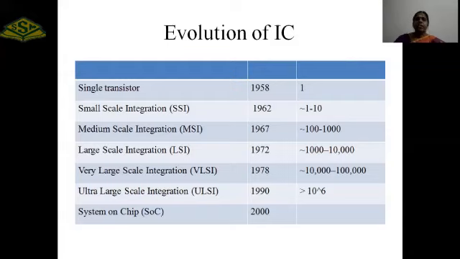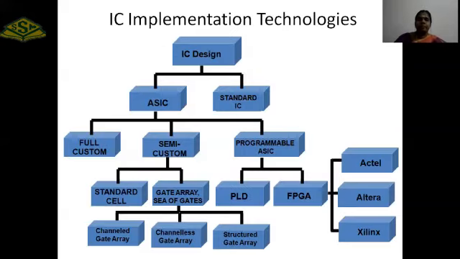In 1972, the large scale integrated IC was invented. It consists of 1000 to 10,000 transistors. Very large scale integration was invented in 1978; up to 1 million transistors can be fabricated on a single VLSI chip. In 1990, the ultra large scale integrated circuit was invented, which has more than 10^6 transistors per IC. In 2000, system on chip was invented, which consists of more than a million transistors per IC.